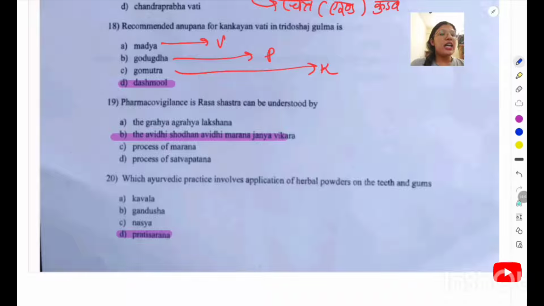Recommended Anupana for Kankayana Vati. So Kankayana Vati actually has different Anupana according to the Doshaja condition. For example, Vataja Gulma is recommended with Madhya. Pittaja is recommended with Go Dugdha, Kapha with Go Mutra, and if a person has all 3 doshas, Vata, Pitta, Kapha, then it is with Dashamula. So how are we going to remember this? For example, we can remember through the basic concept.